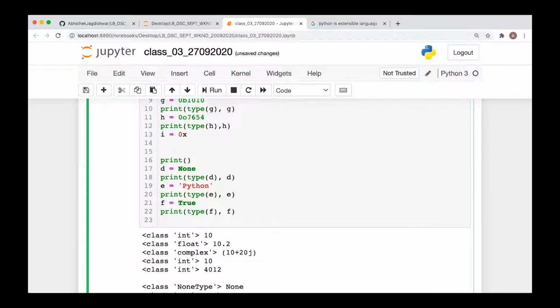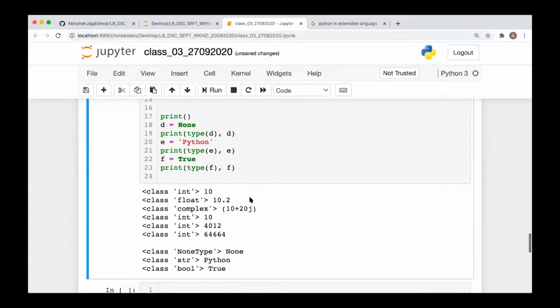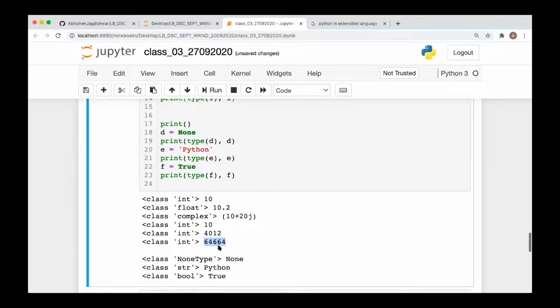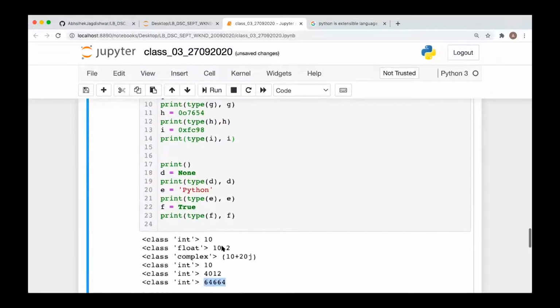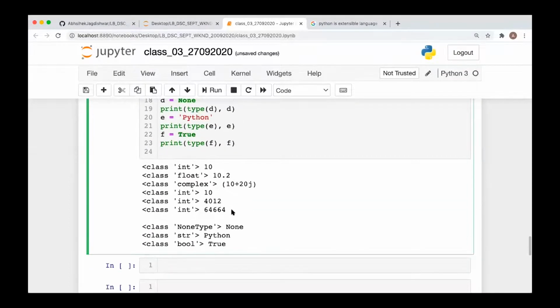You may write 0xfc98. Now if you print type of i, comma, i, you get this output. The decimal equivalent of 0xfc98, the hexadecimal representation, is 64,664.